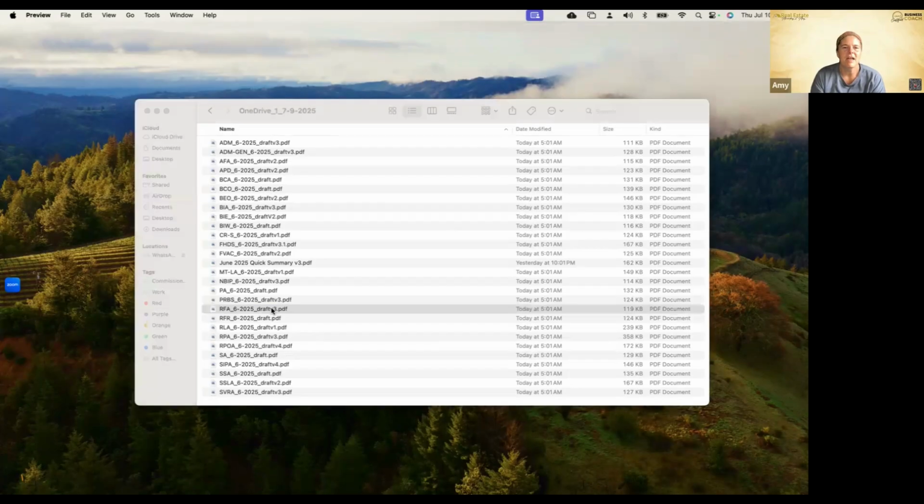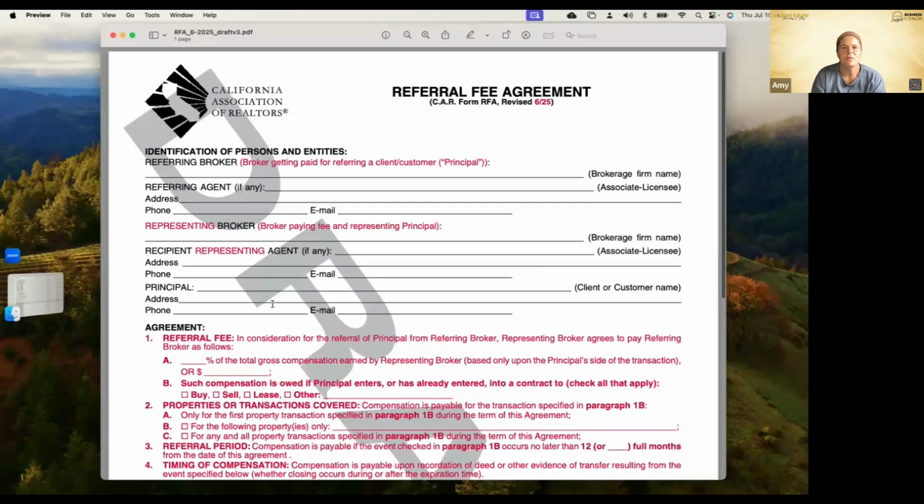We've got our RFA form, which is our referral fee agreement. This is what we use between us and another agent if we're referring a client. Like I've got a client that's getting ready to do a purchase in Reno, Nevada. So I located an agent in Reno, Nevada, and I will send them over our referral fee agreement so that I get a piece of that commission for referring it to them.